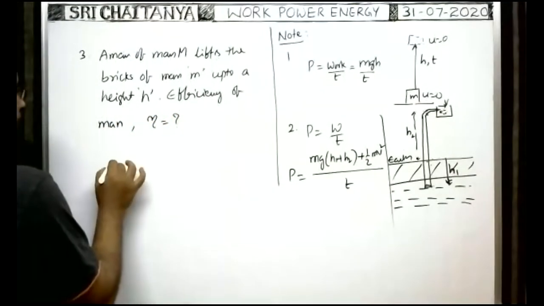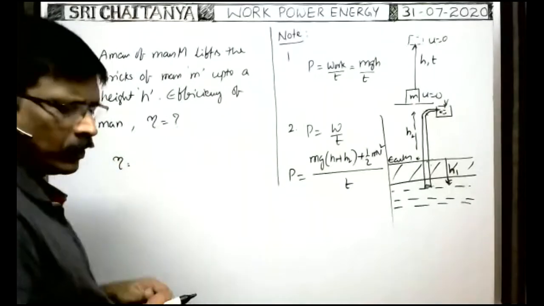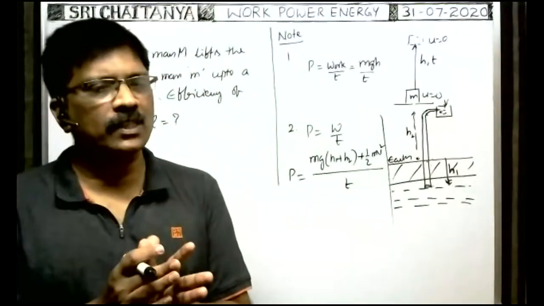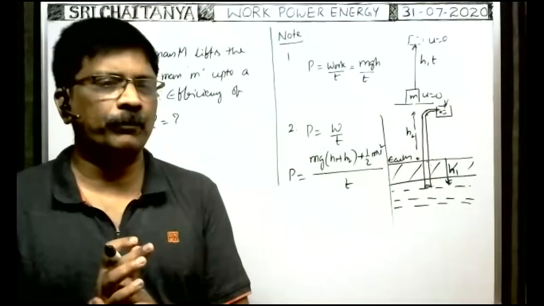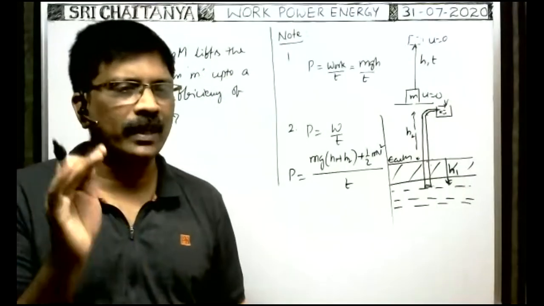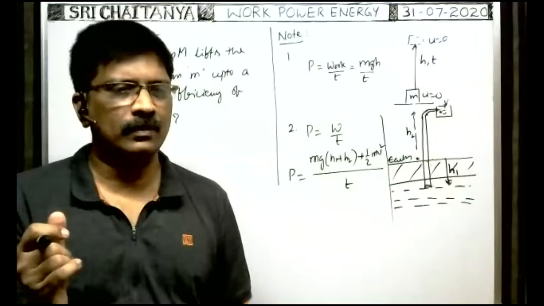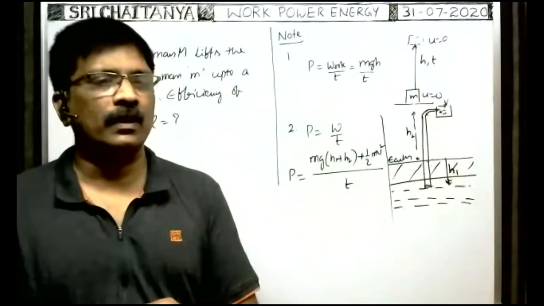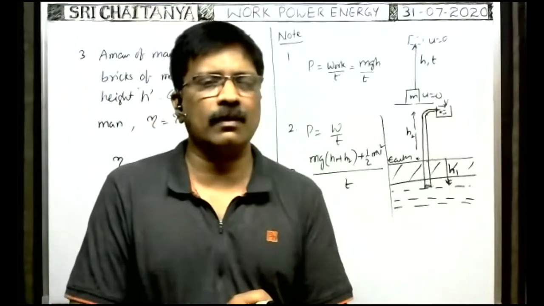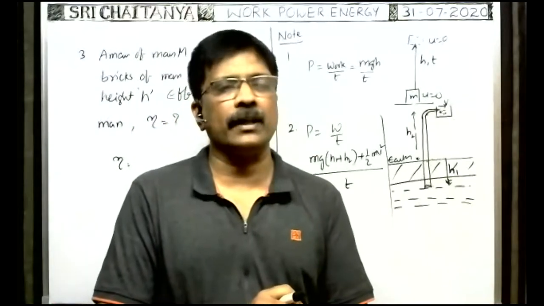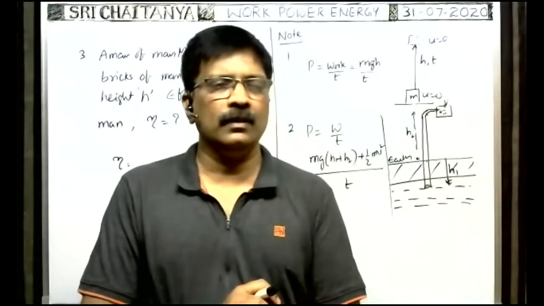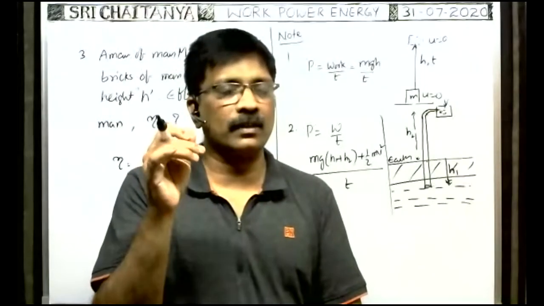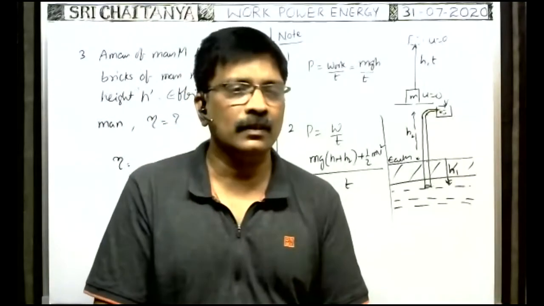Efficiency means what fraction of work done by the man is utilized to do some output work. Of course, you may do more work, but what is the useful work? The fraction of work utilized is called the efficiency of the man.